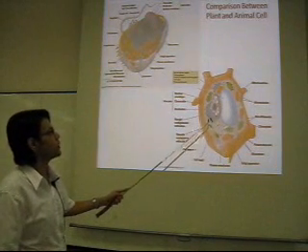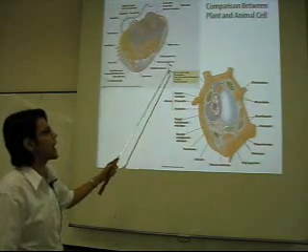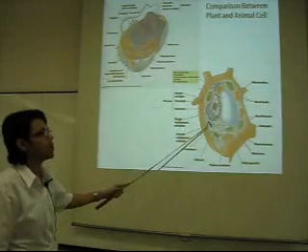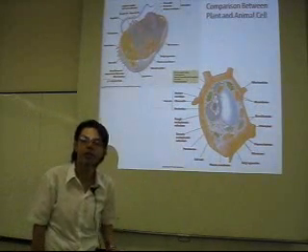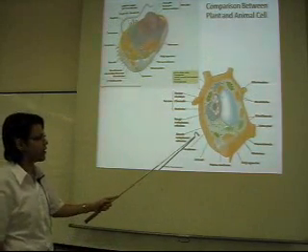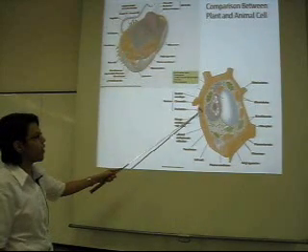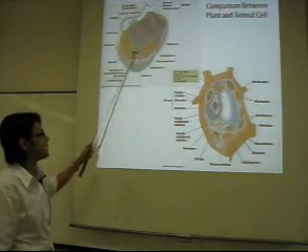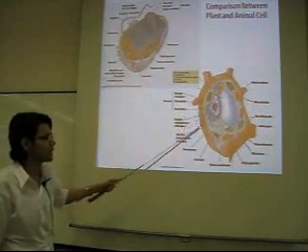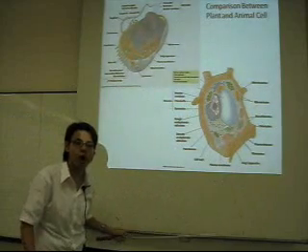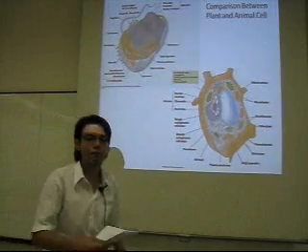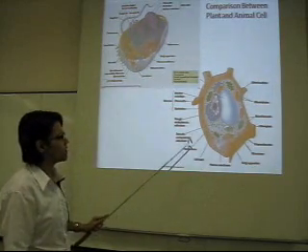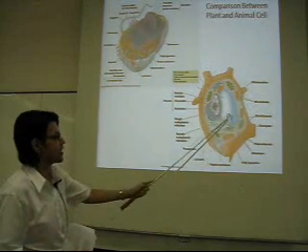Between these two pictures, I want to show the difference between the plant cell and the animal cell, which are both eukaryotes. As you can see here, the plant cell is much more rigid than the animal cell, because the plant cell has a cell wall, and you might already know that the cell wall of plants is made of cellulose.